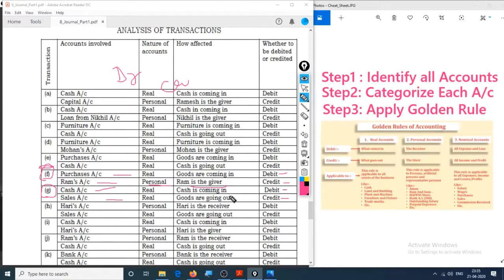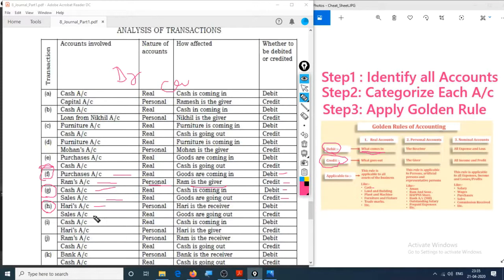So cash is debited. What happens when cash is a real account? If cash is debited, it means that cash came in. And sales is also a real account. If sales is credited, that means that sales went out. Sales is stock, so it means that this person sold stock. Okay, we are getting some of it and some of it not. So let's try the H1.